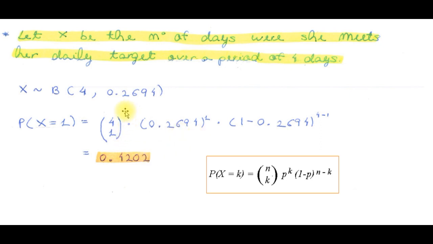Once we've substituted the data into the equation, we get that the probability that over a period of 4 consecutive days, Beatrix meets her daily target exactly once is 0.4202.